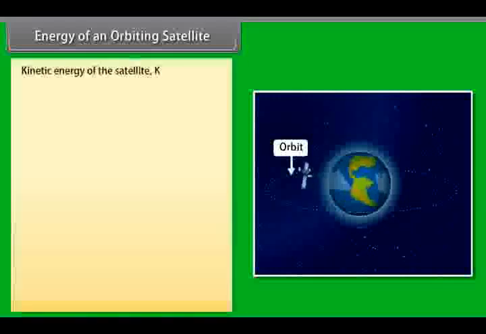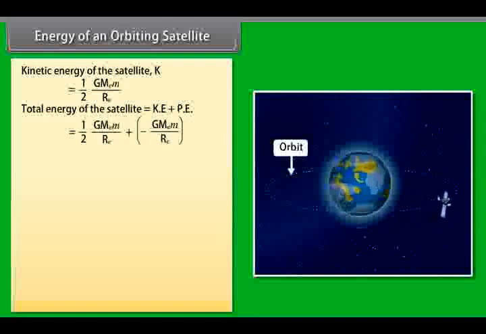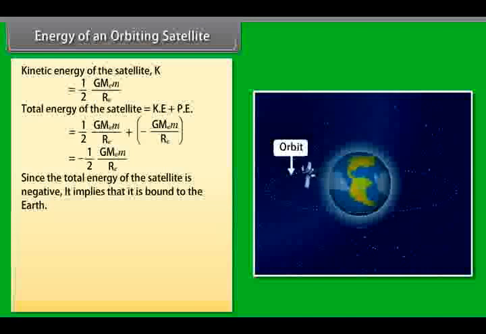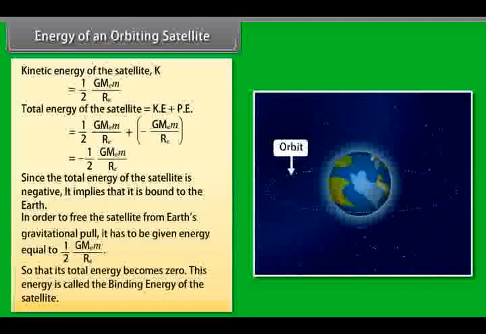Kinetic energy of the satellite K. Total energy of the satellite is equal to kinetic energy plus potential energy. On calculating, we get total energy = −½ G M E m / RE. Since the total energy of the satellite is negative, it implies that it is bound to the Earth. In order to free the satellite from Earth's gravitational pull, it has to be given energy equal to ½ G M E m / RE, so that its total energy becomes 0. This energy is called the binding energy of the satellite.